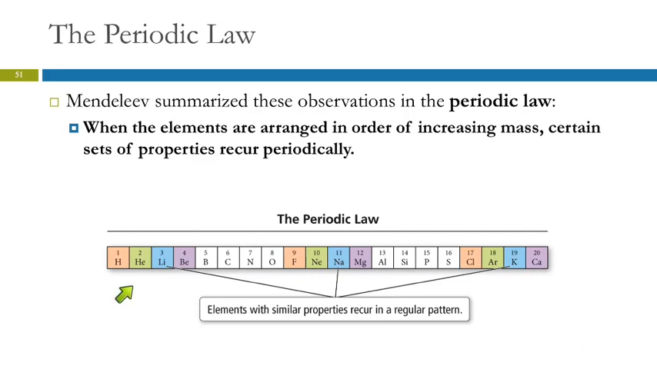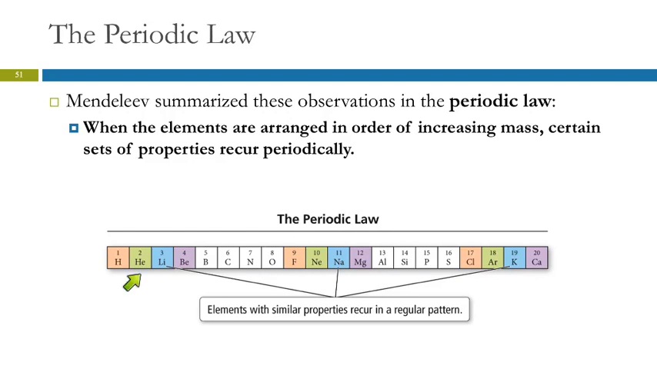So here's an example here. If we take the first 20 elements and list them in order of increasing mass, he noticed that hydrogen, lithium, fluorine, sodium, and chlorine had some common properties. They weren't exactly the same, but they had some similar characteristics. Helium, neon, and argon had similar properties.